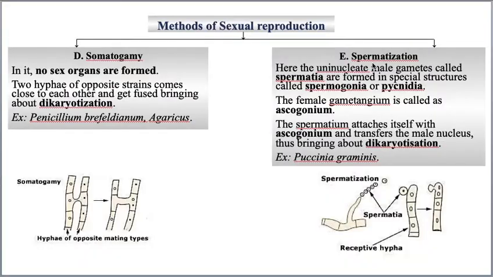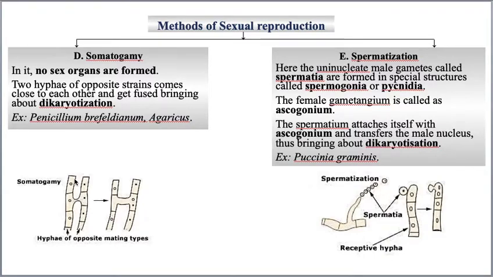Now if you take the next one, that is somatogamy, there are no special structures for sexual reproduction. So clearly I mentioned there are no special sex organs formed during this process. Then how does it take place? See, two hyphae of opposite mycelium strains. Here by strains, what exactly I mean is two different mycelia. Now two hyphae of different mycelia just come close.